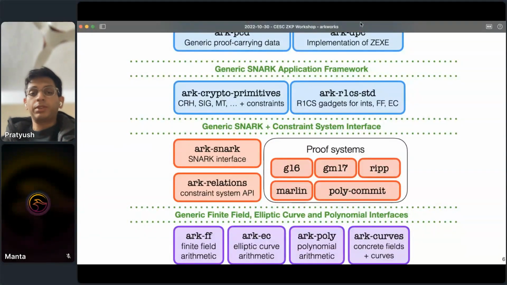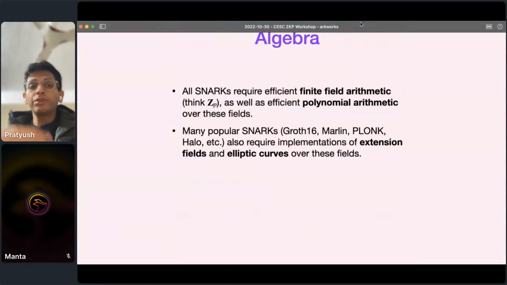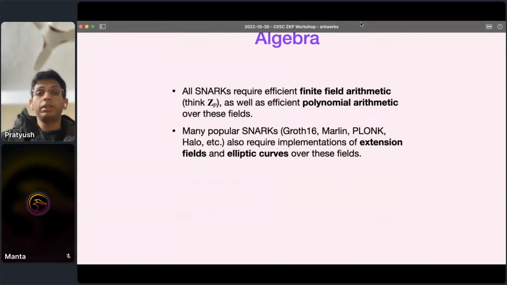Okay, all right. So now let's take a look at maybe some pieces from each level of the stack and see how we achieve our goals of modularity, ergonomics, and efficiency. Starting with the bottom of the stack. Okay. So let's quickly recap why we need algebra.